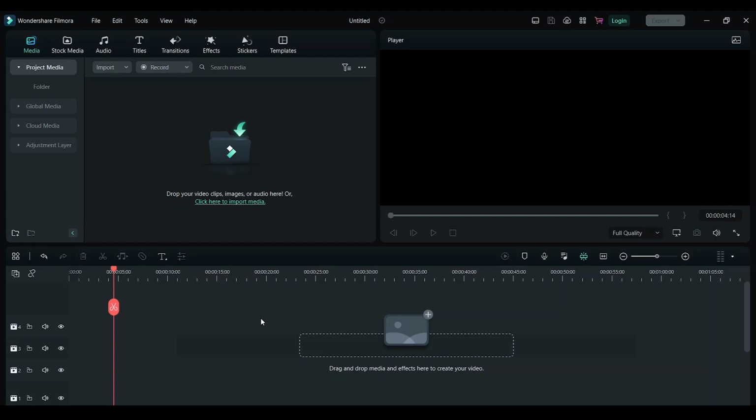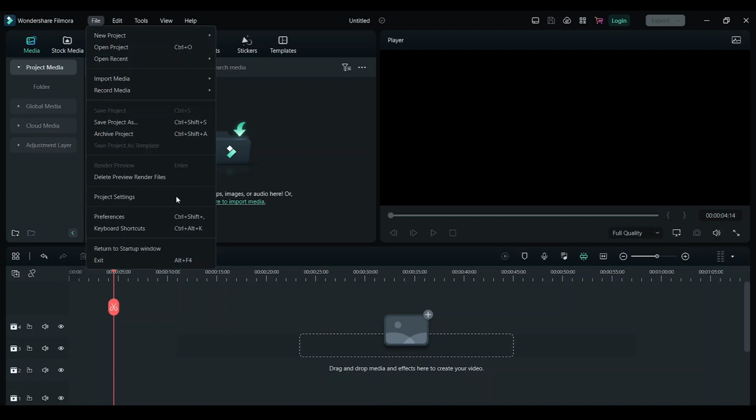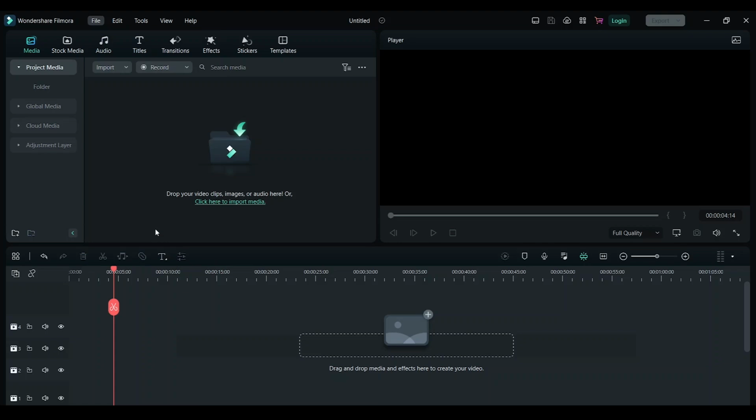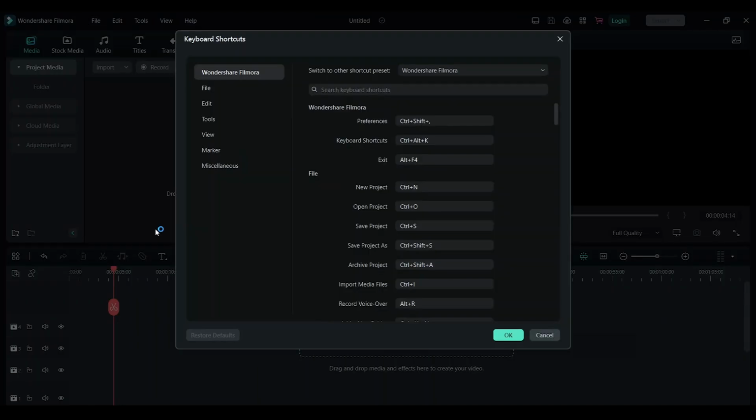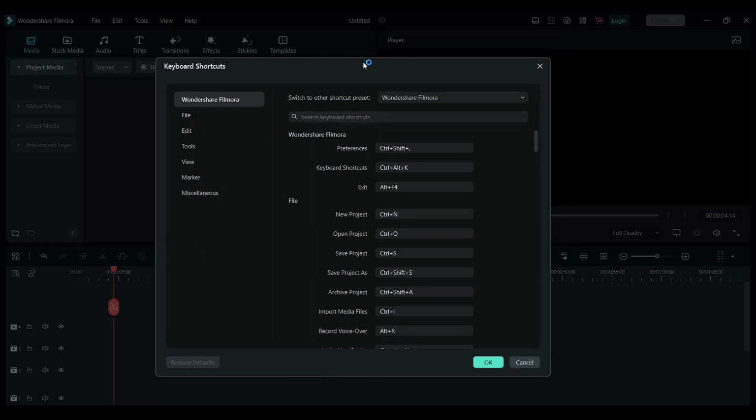Hey guys, in this video I will show you how to set up keyboard shortcuts for Filmora. Open Filmora and click on File, then click on Keyboard Shortcuts. This will open up a window. Here you can adjust any keyboard shortcuts you want.